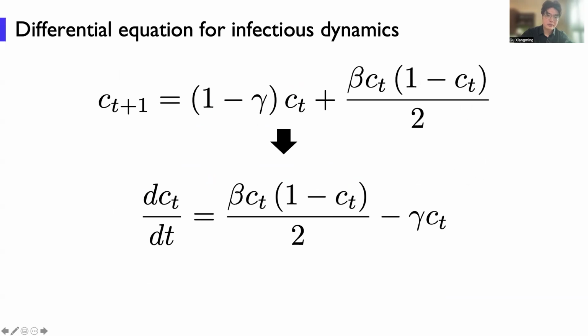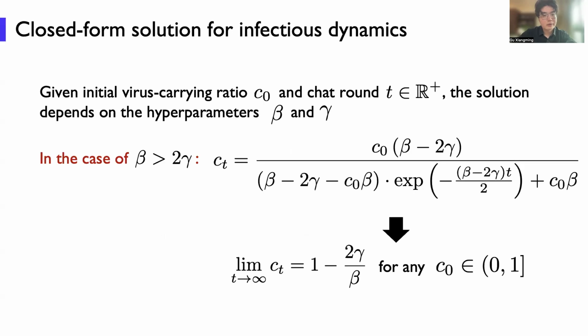And given this recurrence, we know the ordinary differential equation. Given this differential equation, if given the initial virus-carrying ratio c_0 and the chat round t, the solution depends on the hyperparameters beta and gamma. We can figure out the closed form for this differential equation.